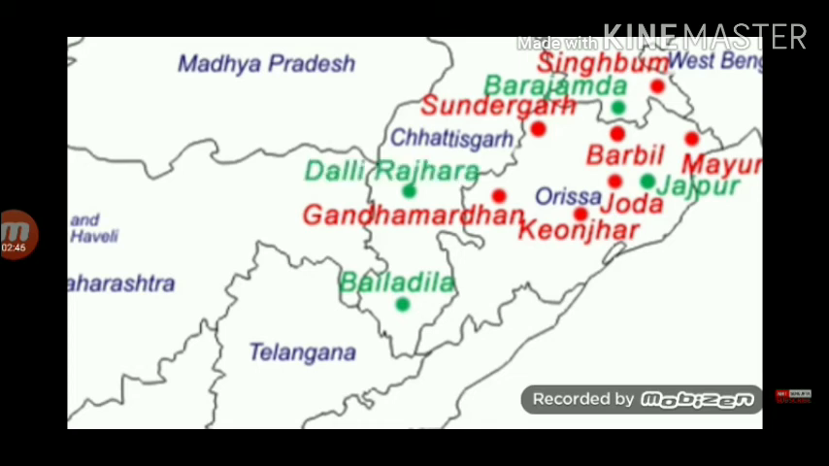Number 2, Dalli Rajhara. This is a city in Balod district. The mines over here are the largest suppliers to the Bhilai steel plant. So these are the only 2 regions in Chhattisgarh that have iron ore deposits. Have a quick glance at the map.